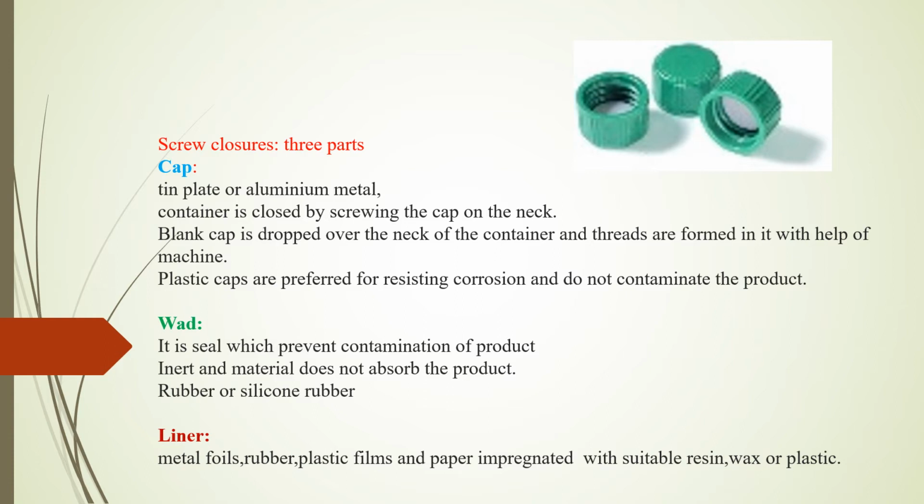Wad, it is a seal which prevents contamination of product. It is inert and material does not absorb the product. Rubber or silicone rubber is used for preparation of wad. Liner, they are made up of metal foils, rubber, plastic film and paper impregnated with suitable resin, wax or plastic.